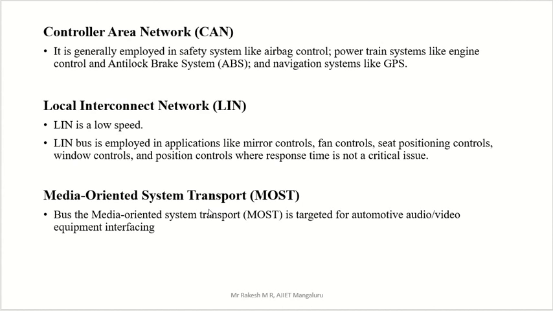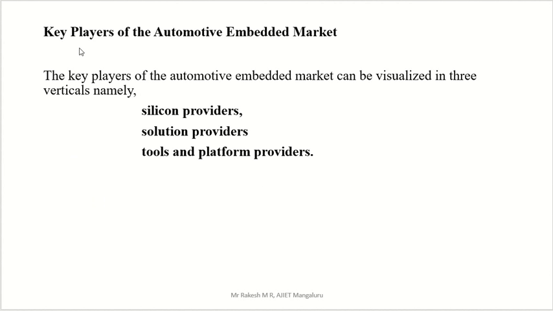Now some of the key players of the automotive embedded market. What do you mean by key player? The key players of the automotive embedded market can be visualized in three verticals: a silicon provider, a solution provider, and a tool and platform provider.